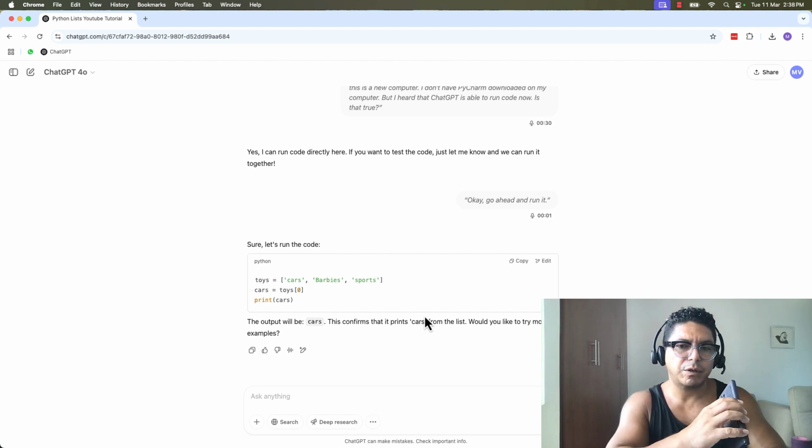No need to download anything. You can run code directly here in the chat interface. Just type your code and we'll execute it together. If you want to do it yourself, you can use the code interpreter feature in ChatGPT. Ready to give it a shot?